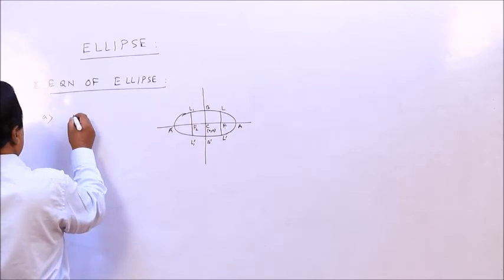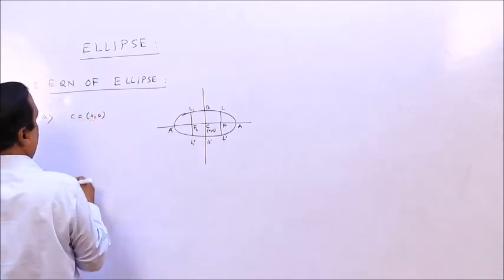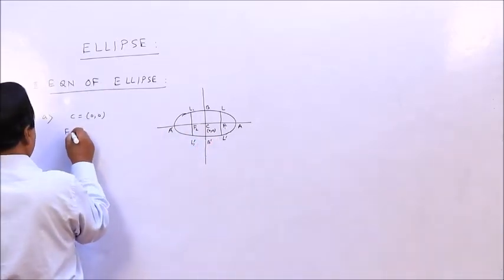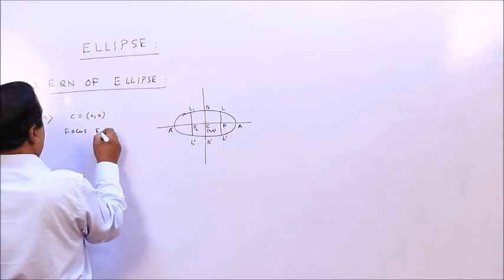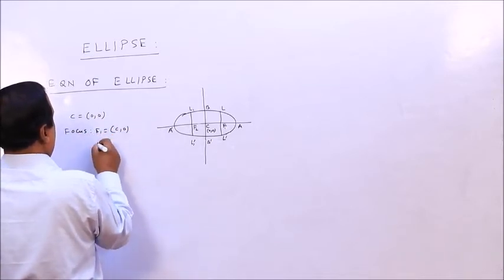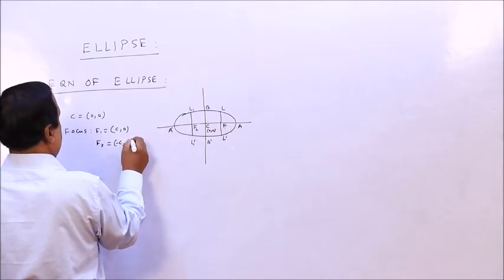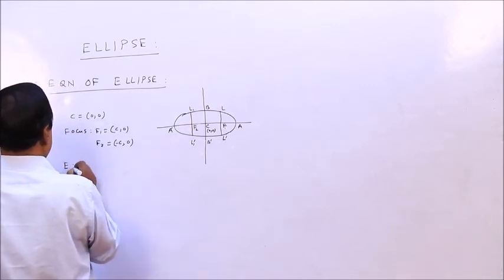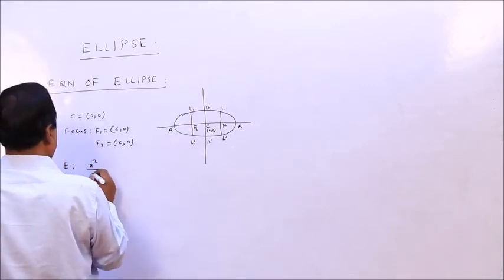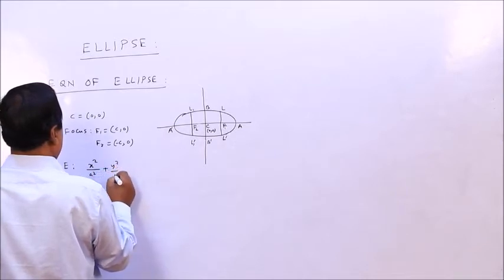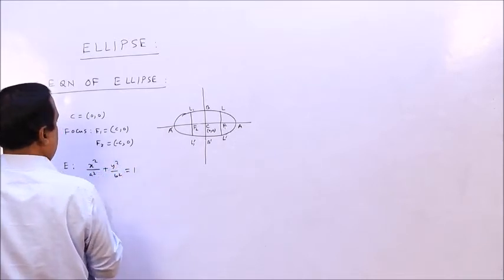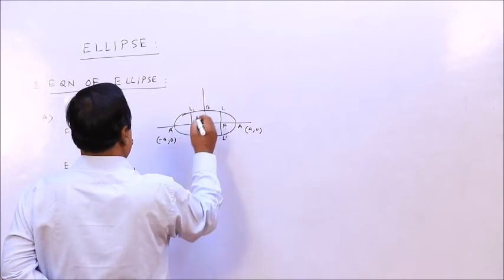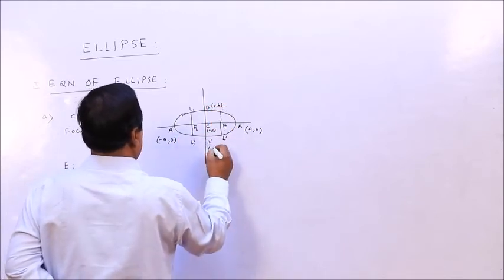So here the center is 0, 0. This is the focus. F1 is c, 0. F2 is minus c, 0. All right. So the equation will be x square by a square plus y square by b square equal to 1, and this is a, 0, this is minus a, 0, this is 0, b, this is 0, minus b.